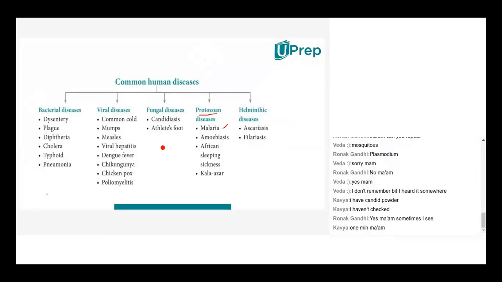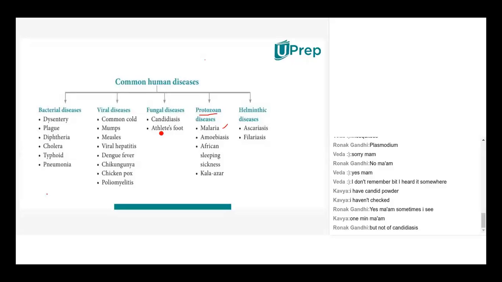Okay. So athlete's foot is a disease athletes won't get. Athlete's foot is something related to sailors. People who have long journeys on sea, they'll develop this athlete's foot. Their feet will be almost in a burnt condition because of no proper exposure to sunlight, and even because of the salt water.